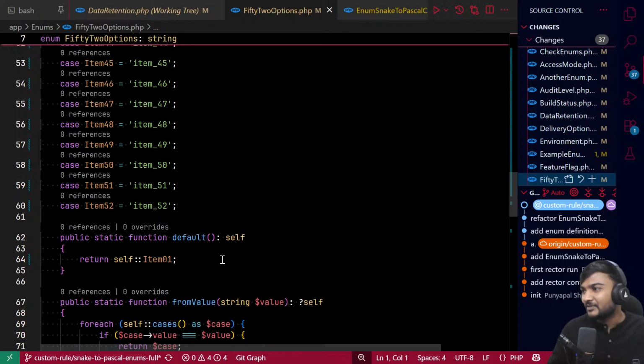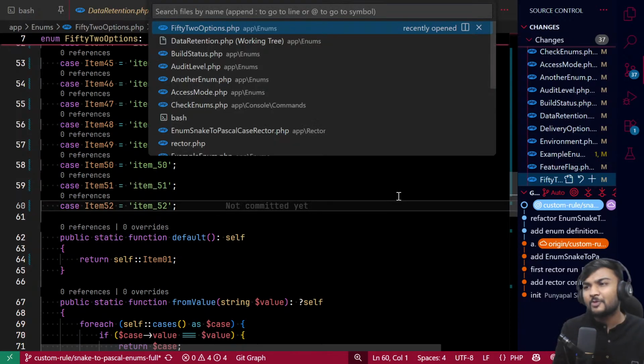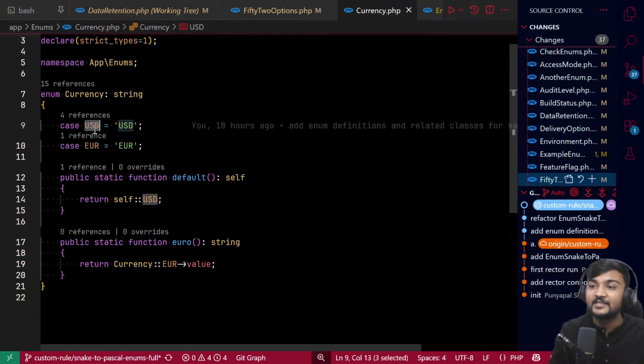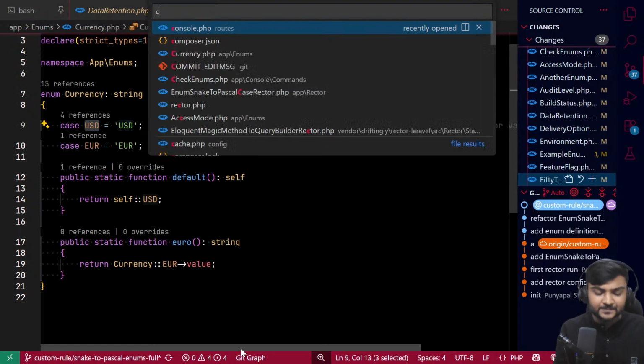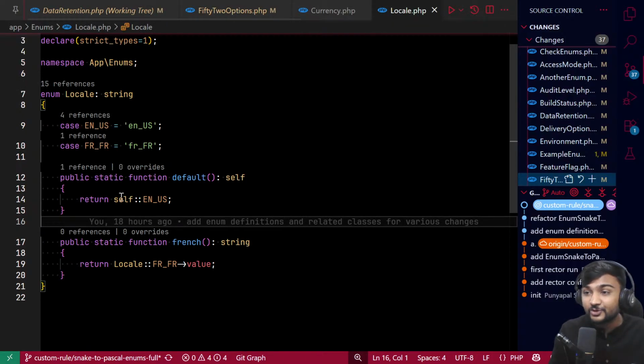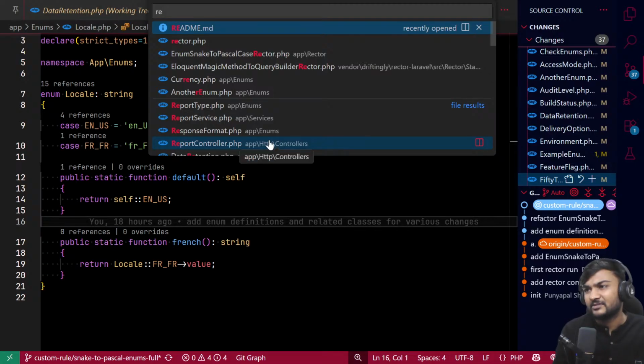Now you can also customize the rector rule more. Some of you may know that currency should be in this case only. It shouldn't be in Pascal case or snake case or any other case. And even locale should be in this case only. If your client or your company requires this case, you can also tell your rector rule. It is simple enough.